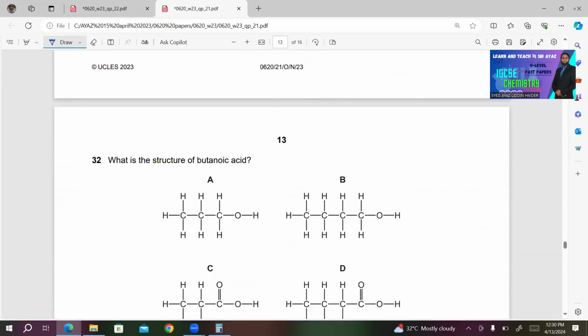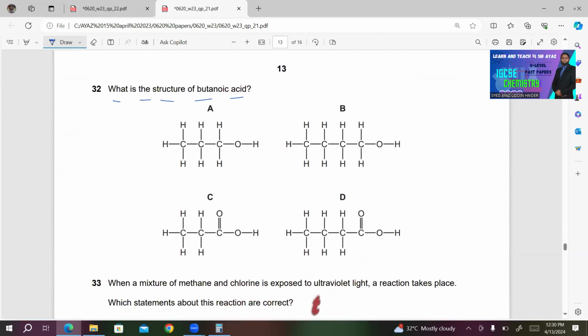32. What is the structure of butanoic acid? Butanoic acid must contain C double bond O OH, and there must be 4 carbon atoms in all. So A is incorrect, it's carrying OH.